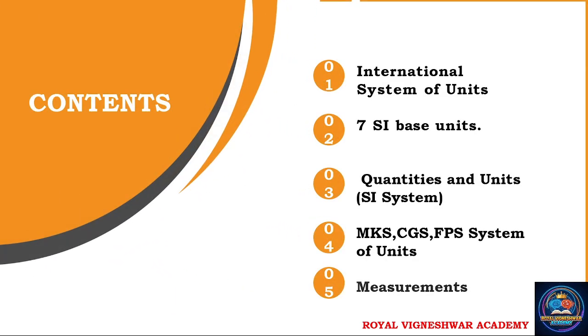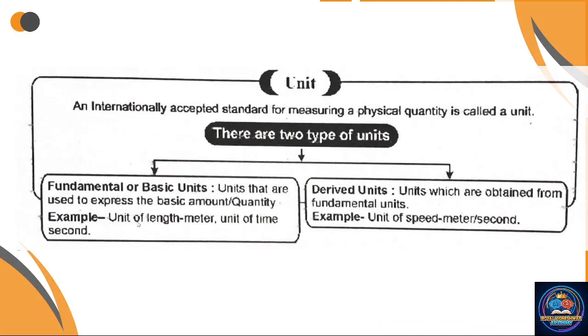So we are going to discuss five most important topics related to units and measurements. First one is international system of units, and then 7 SI base units, quantities and units, SI system, MKS, CGS, FPS system of units, and at last the measurements topic.